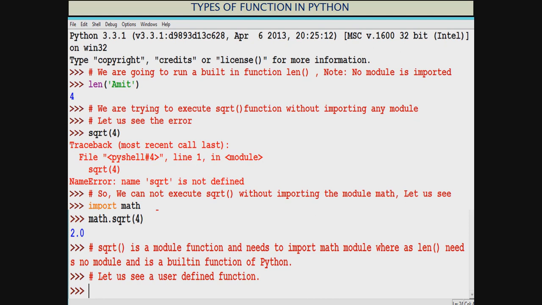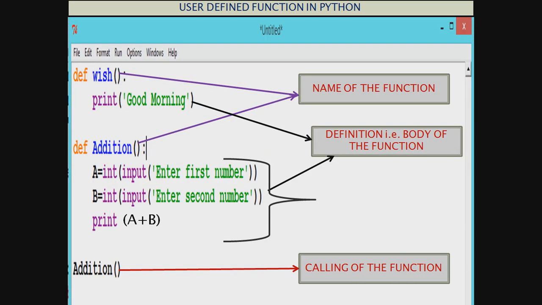So students, you have understood the difference, built-in functions and module functions. And let us see now a user-defined function. As I have talked, see, this is a user-defined function, a code I have written here. See, I have a function wish and another function addition. Now what we are doing is we are trying to run this code, but we have not called wish, we have called addition.